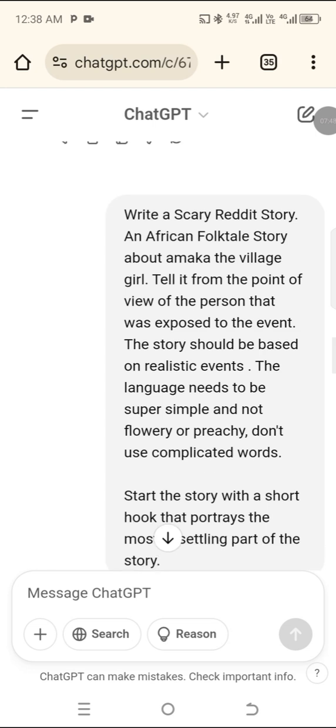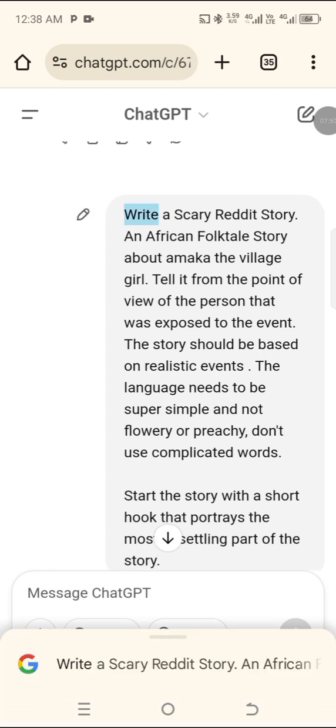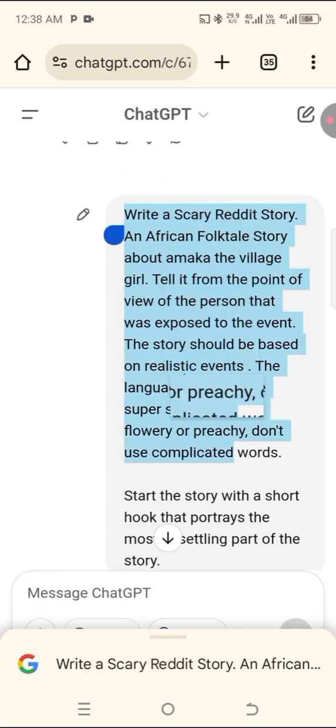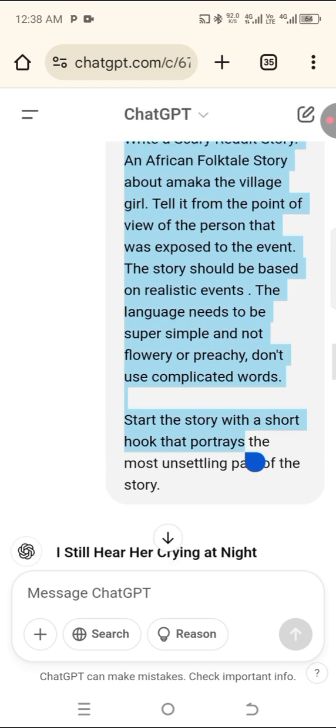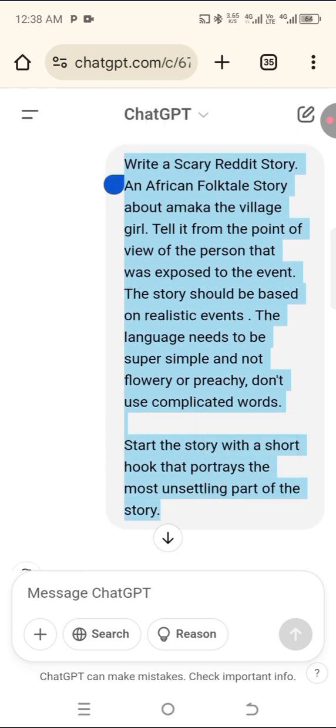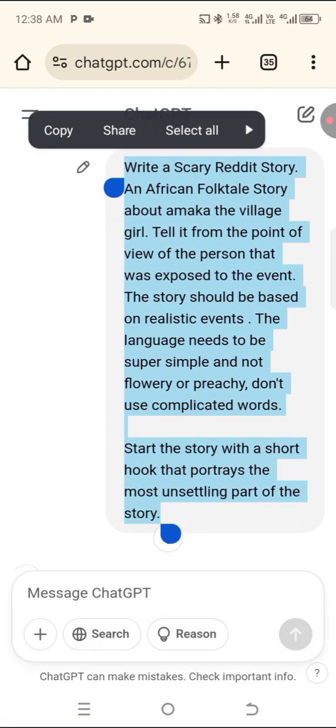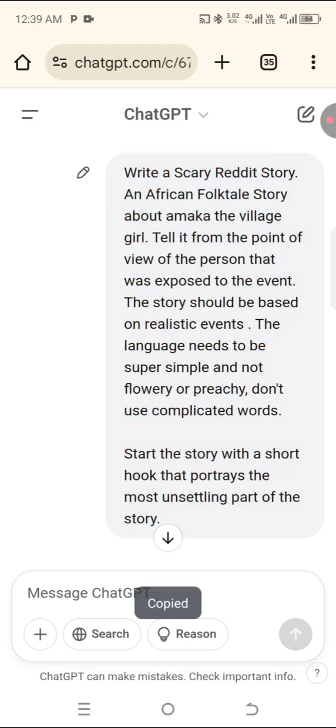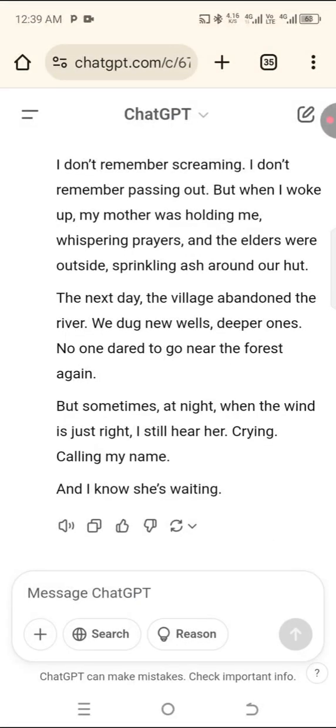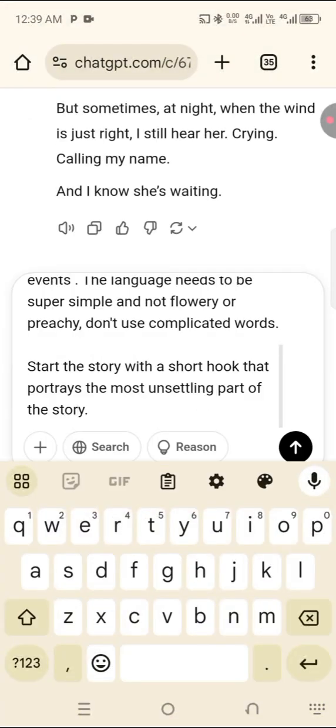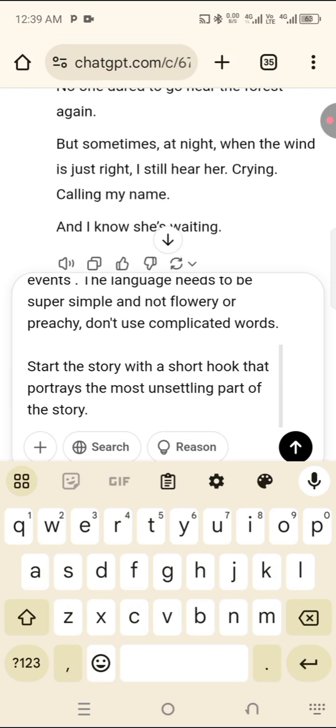So what I will do now is copy this again because the story is too short. I will copy the same prompt. I've not changed anything, just copy the same prompt here. Let's cross check.